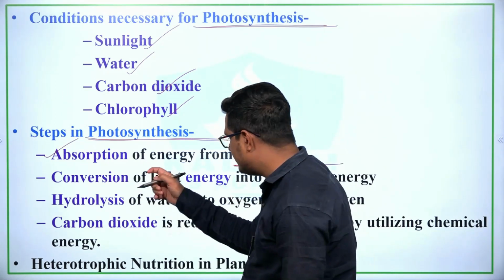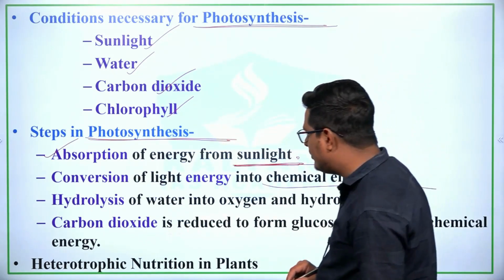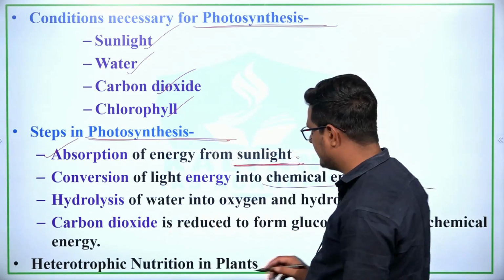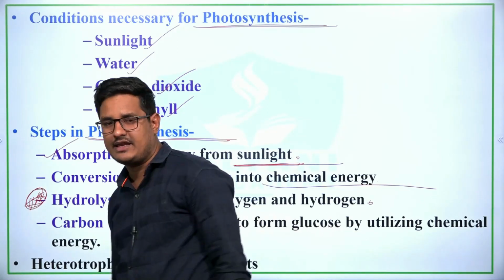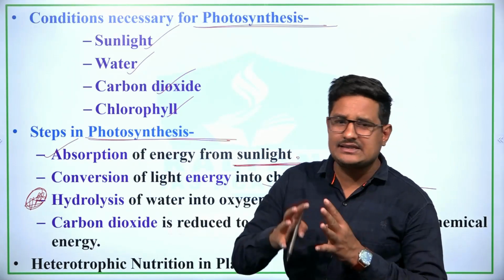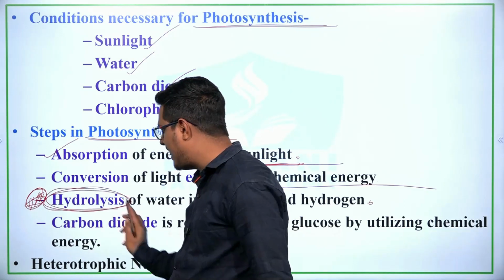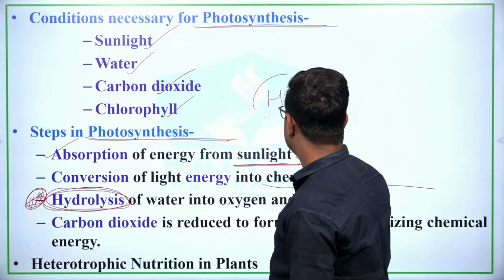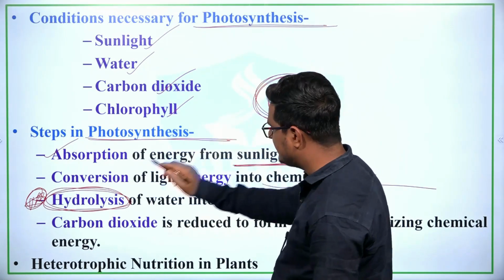Second, conversion of light energy into chemical energy. Third, hydrolysis of water into oxygen and hydrogen, right? तो यहाँ पर ये बहुत ही important fact है which has been asked in various examinations. Photosynthesis में ऑक्सीजन किससे बनता है, right? So a step known as hydrolysis, जिसमें वाटर का ब्रेक डाउन होता है, right? तो जब वाटर का ब्रेक डाउन होता है उसी को हाइड्रोलिसिस कहते हैं.